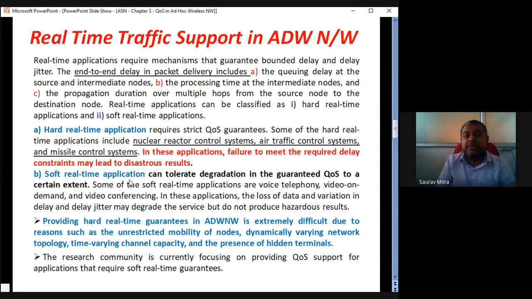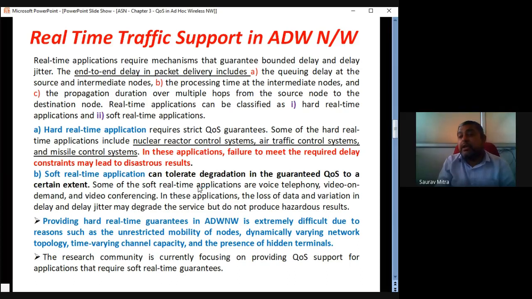So a soft real-time application can have some time tolerance. In this application, the loss of data and variation in delay and delay jitter may degrade the service but do not produce hazardous results. Hazardous means whenever there is a loss of life or loss of property. But in a hard real-time application, if something is delayed maybe for 1 second or so, there may be a hazardous kind of outcome. Life might be lost, a lot of property might be lost, and those things can happen. So this is a very important question.